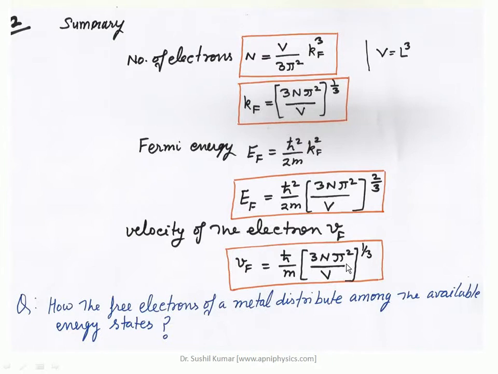By using these characteristics of the electron, one can define the properties of the metal. So in the fourth part of this series of lectures, we will try to find out the distribution of the electrons in different energy states which